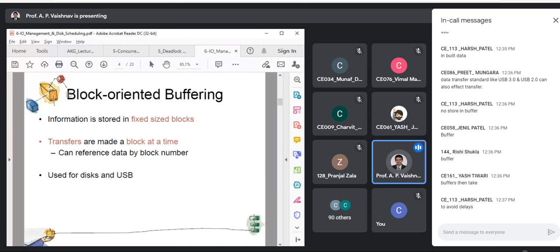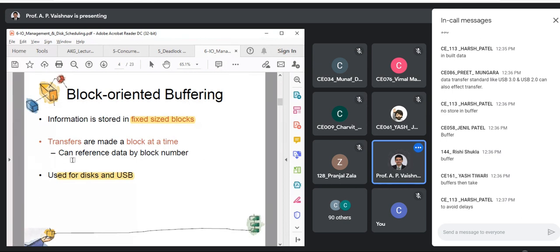So if you are going with block-oriented buffering, let us see what the situations are. In block-oriented buffering, information is maintained in the form of fixed-size blocks. As I said, it is used for disk or USB. And we transfer one block at a time or multiple blocks at a time, depending upon the capacity of your hardware.